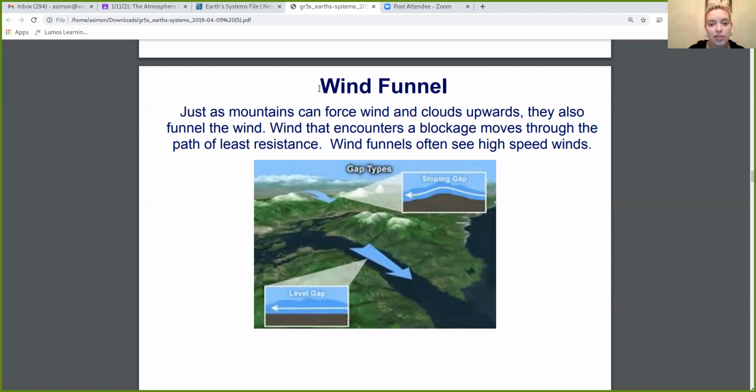So go ahead and put this down in your notes. Wind funnel. Just as mountains can force wind and clouds upwards, they also funnel the wind. Wind that encounters a blockage moves through the path of least resistance. Wind funnels often see high speed winds. And you guys can go ahead and draw this picture in your notes to help you. Remember, you've got a mountain on one side, a mountain on the other side. Instead of that wind going over, it's just going to go straight through those two mountains.